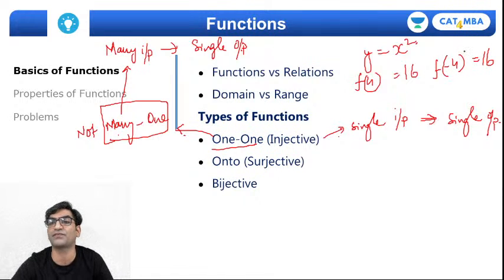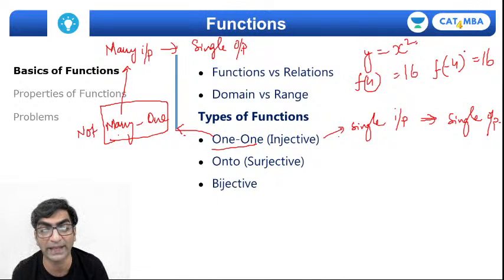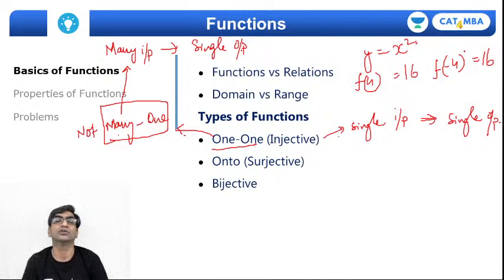So many values of x, in fact 2 in this particular case, 2 values of x will lead to a single value of the function or y. That's called a many-to-one function. So a one-to-one function is strictly, if you feed it a single input, it can only give me a unique output. No other input can lead to the same output, then it's called one-to-one.